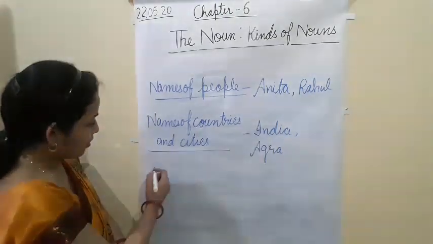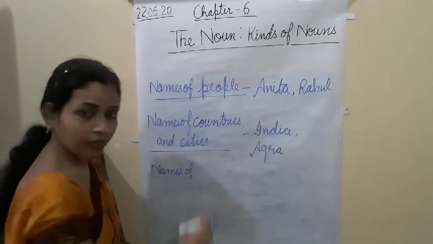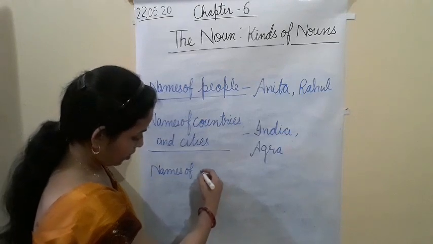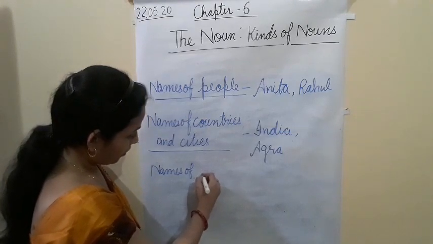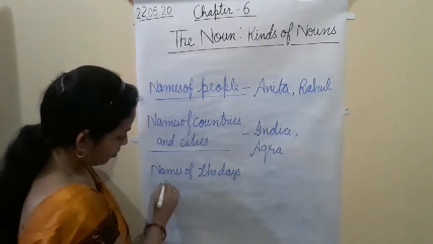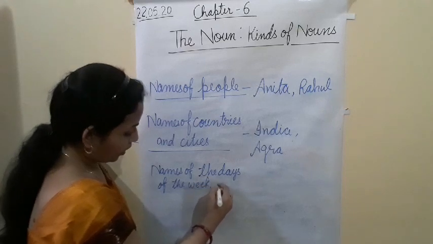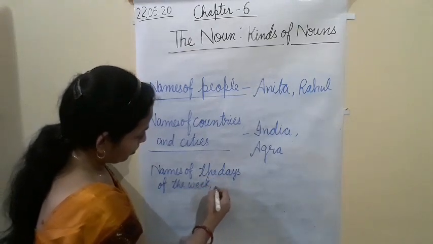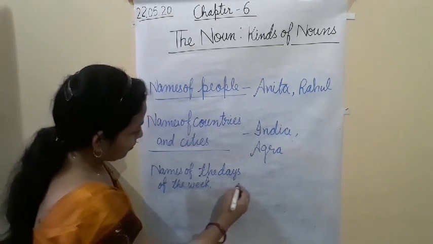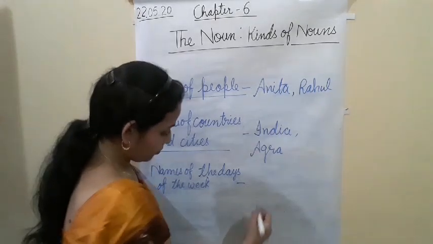Names of the days of the week and month also. Okay, week, that is Sunday, Monday.